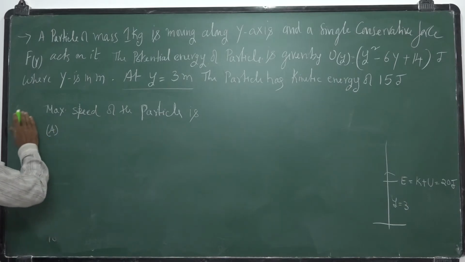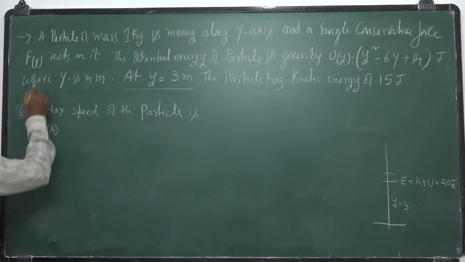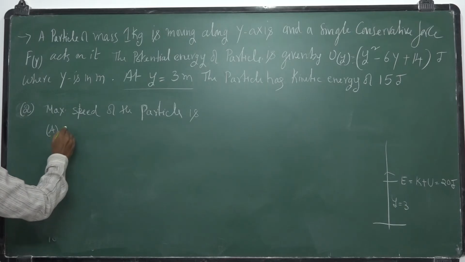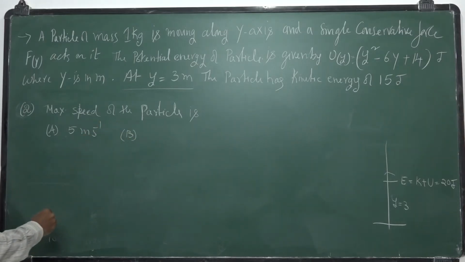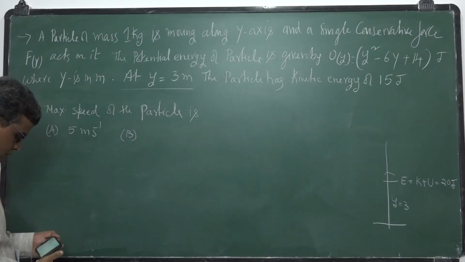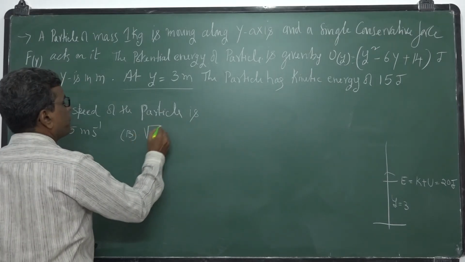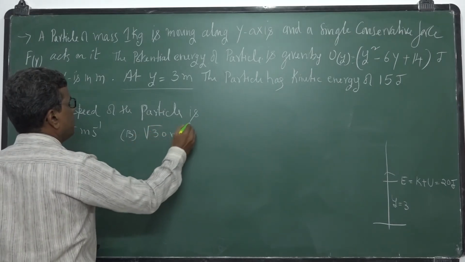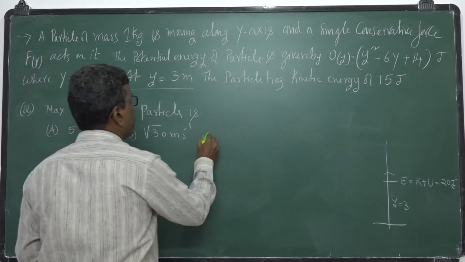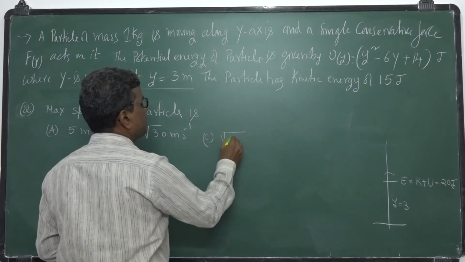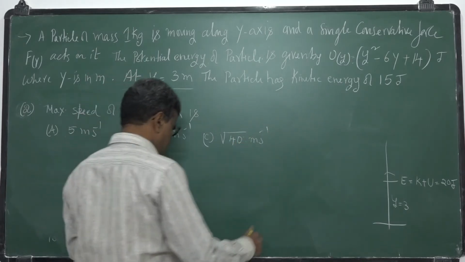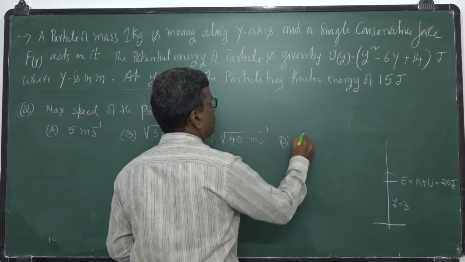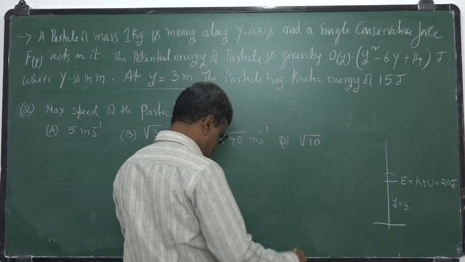I will take this, the second question, under this passage. A: 5 meter second inverse. B: root 30 meter second inverse. C: root 40 meter second inverse. D: root 10 meter second inverse.